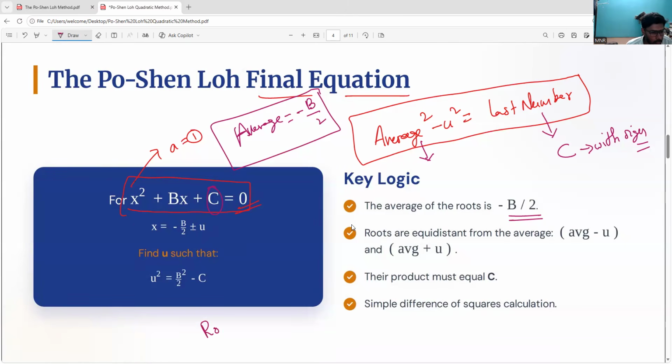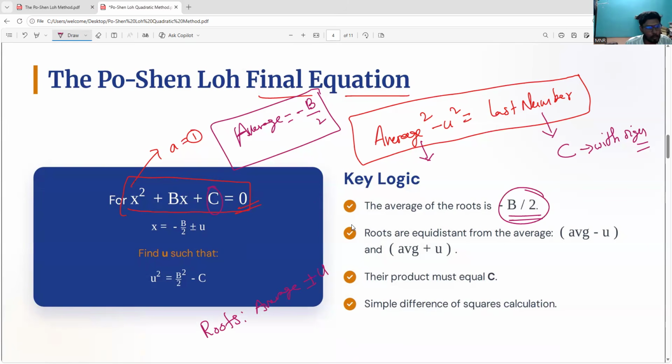So then what could be the roots? Roots equal the average. I already told you, average means minus b by 2. Average plus or minus u. So why are you taking this u term? You can take any unknown, any other alphabet also. Just I am saying. He has taken u in the derivation. I will say what that is, and you are also going to calculate.